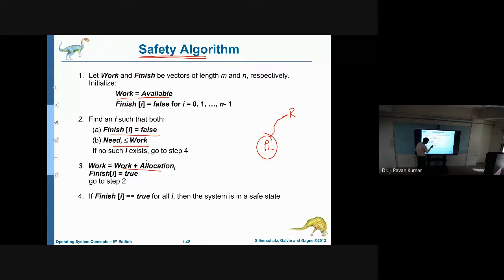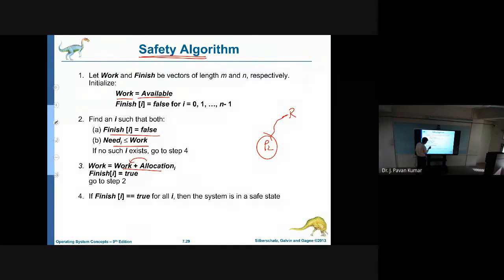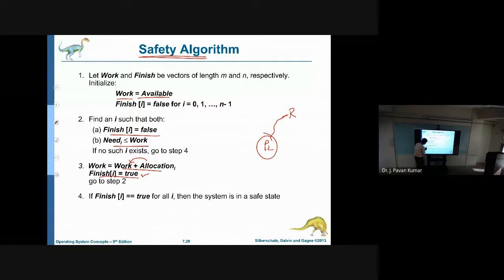Those all resources will be released. So work will be incremented, and finish of I equal to true. That means the process has completed its execution, and the allocated resources will be added to the available ones. Available is nothing but work.